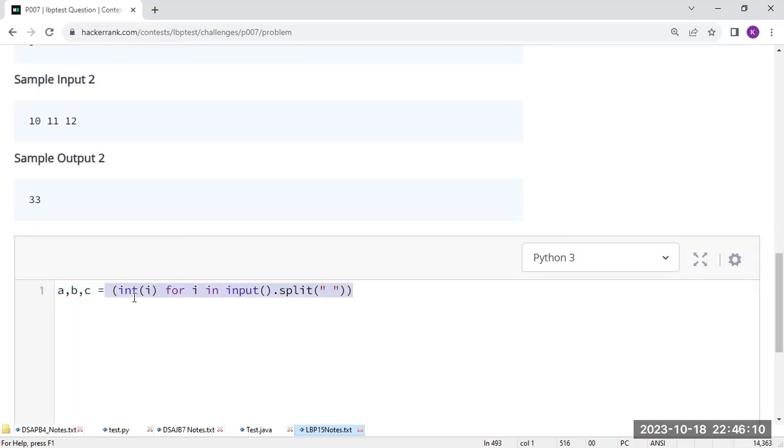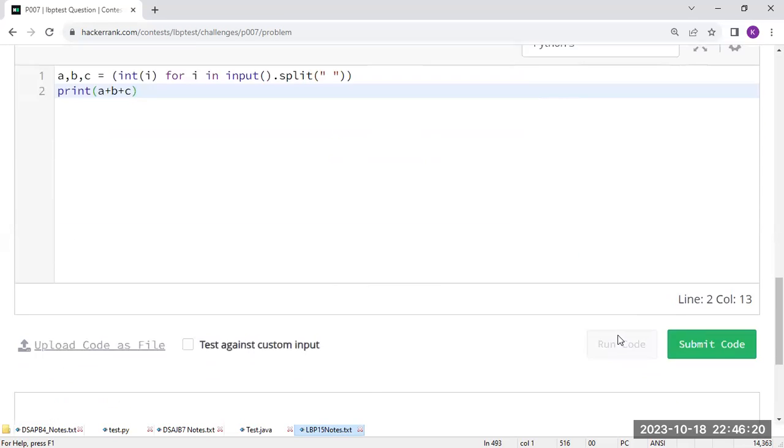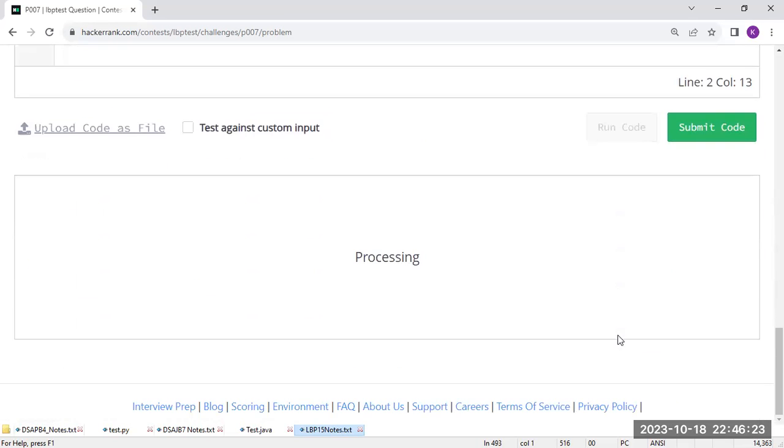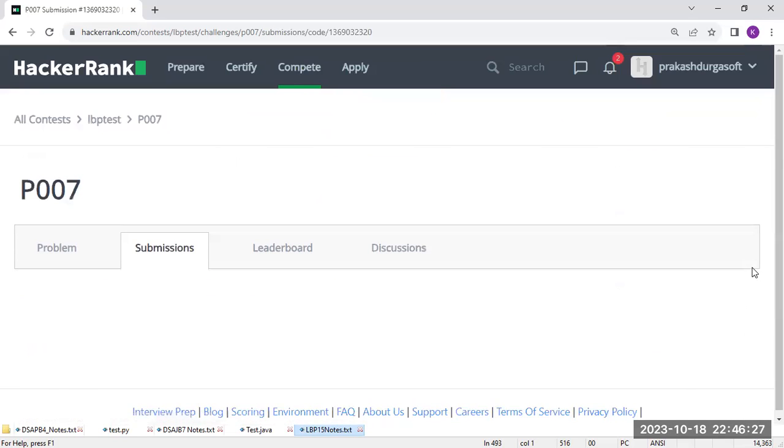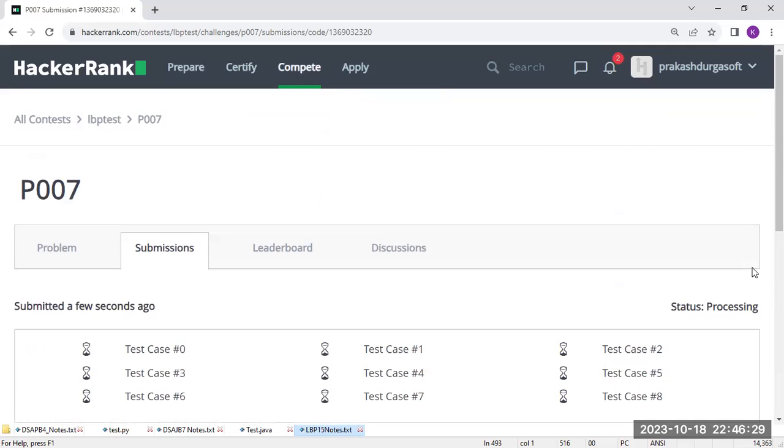Those three values we assign to A, B, C. After this, you just add these three values, A plus B plus C. If you run the code, it calculates the addition of these three numbers, and if you submit, all the remaining test cases are satisfied.